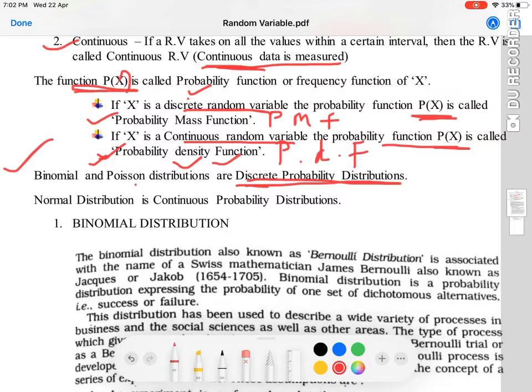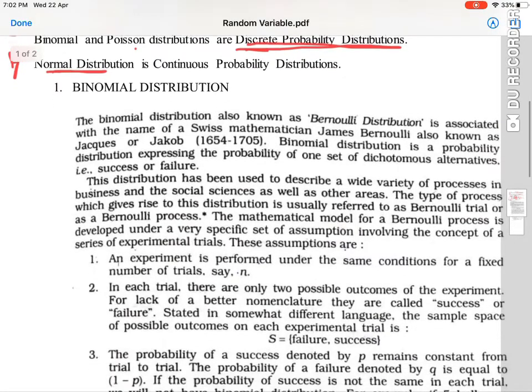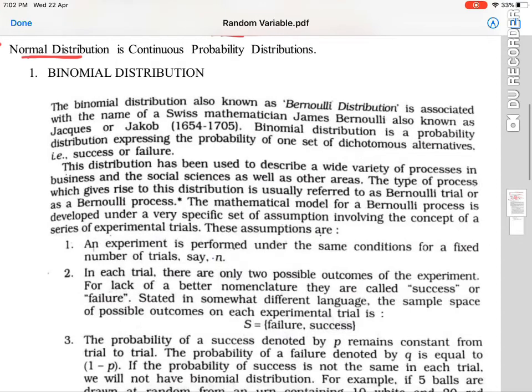These can also be called discrete probability distributions. And the normal distribution is a continuous probability distribution.